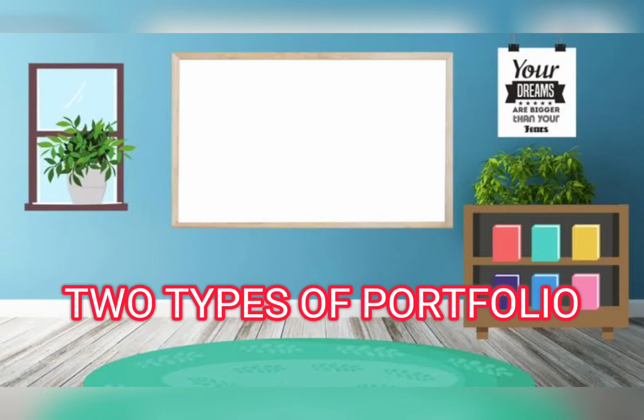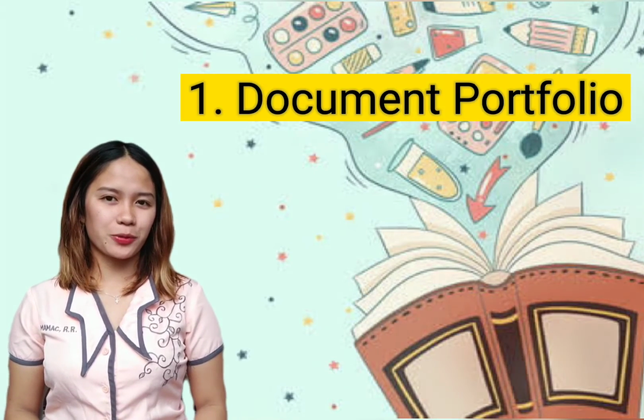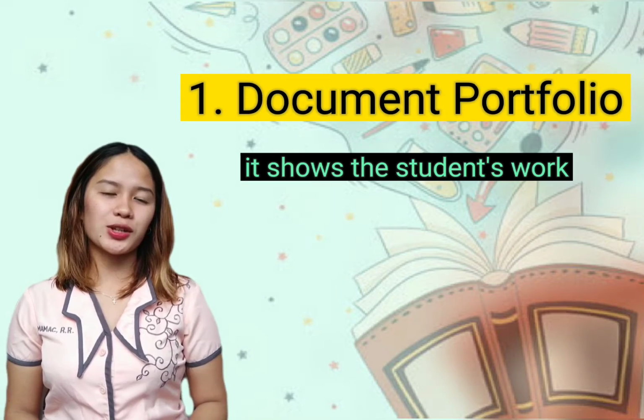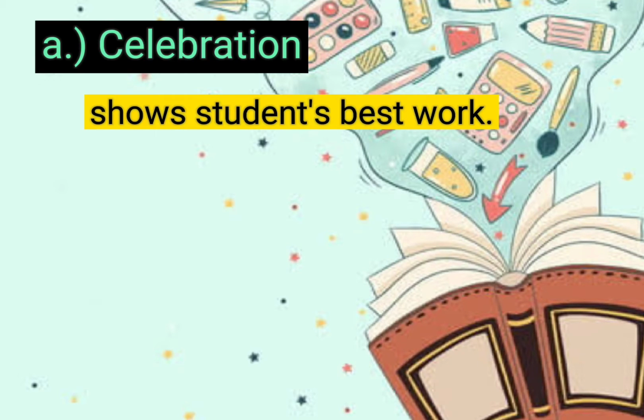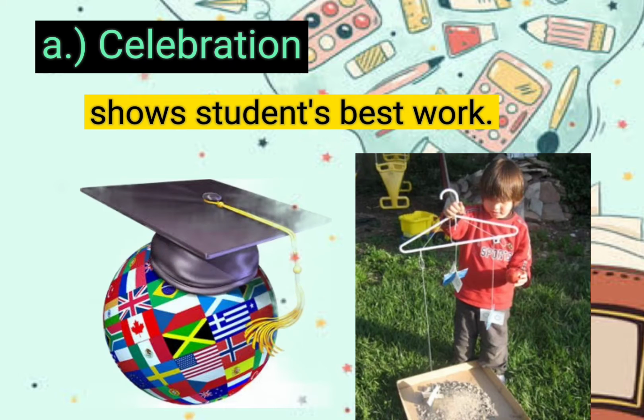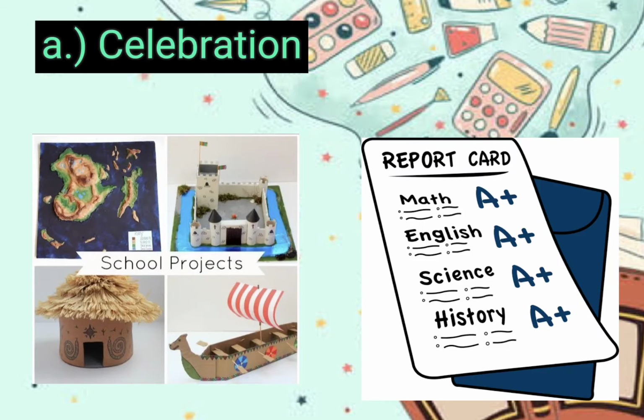And there are two types of a portfolio. First is the document portfolio, and second is the growth portfolio. The first type of a portfolio is a document portfolio, where it shows the student's work that illustrates achievements. And this includes, first, the celebration, where it shows the student's best work. These are the accomplishments or the achievements that the students are mostly proud of. Examples for this are the best projects and the high scored test.